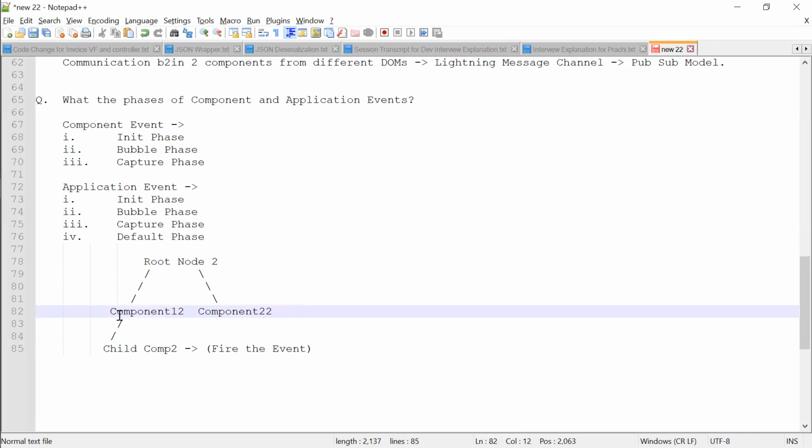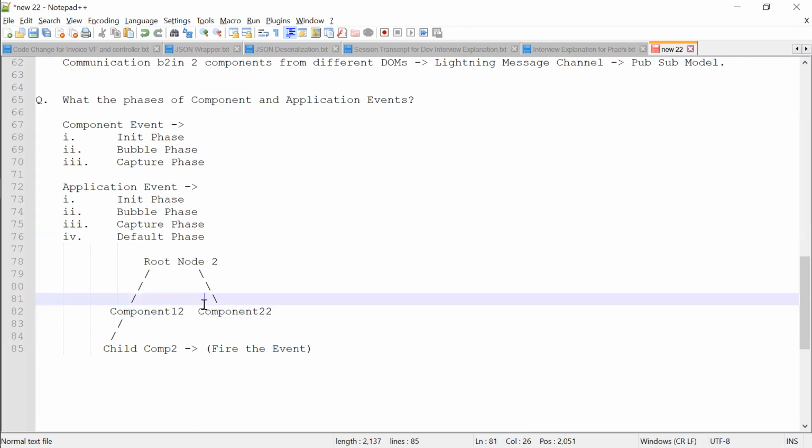I don't have so much space here. This parent component has the event handler.